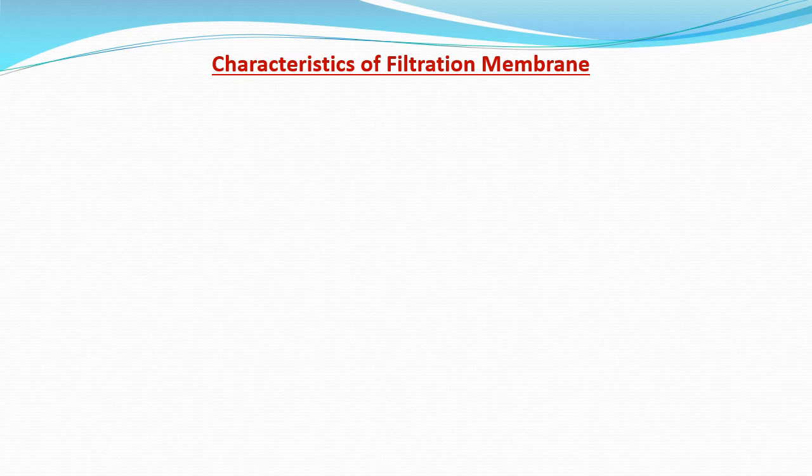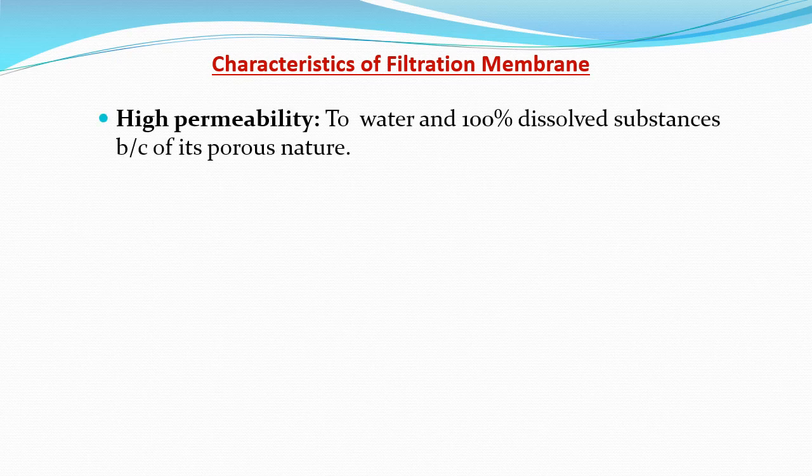Then coming to certain important characteristics of the filtration membrane, that includes the permeability. You know most membranes are selectively permeable. So here also this filtration membrane is highly permeable to certain substances and selectively permeable to certain other substances. This membrane is highly permeable to water and dissolved substances because of its porous nature. So water and water-soluble substances can easily pass through this membrane. But other substances have a selective permeability.